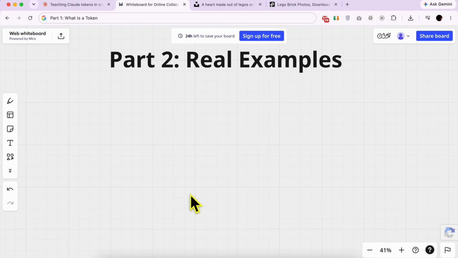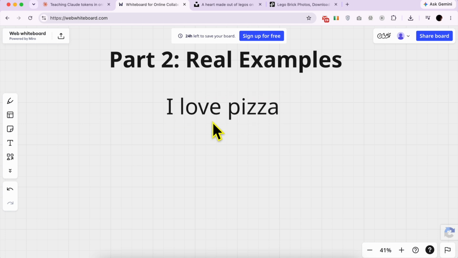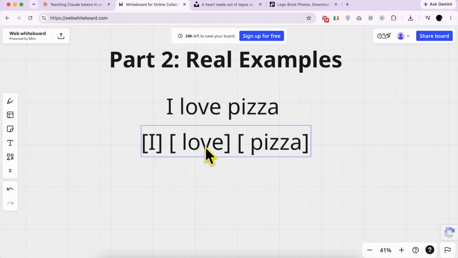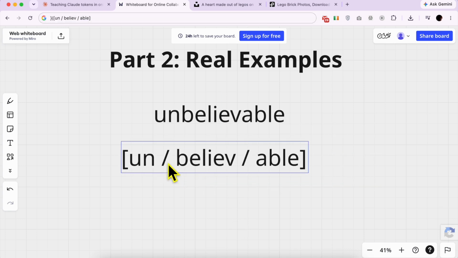Let's look at actual examples so this isn't just theory. The sentence "I love pizza" breaks into three tokens: I, love, pizza. Notice the space before a word is usually part of that word's token, not its own separate piece. The word unbelievable breaks into three tokens: un, believe, able.